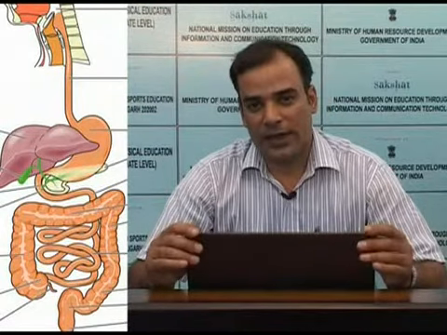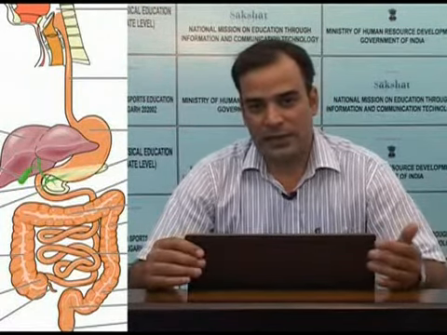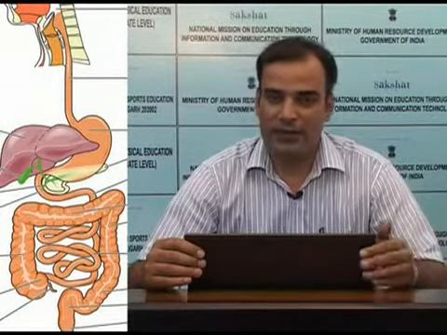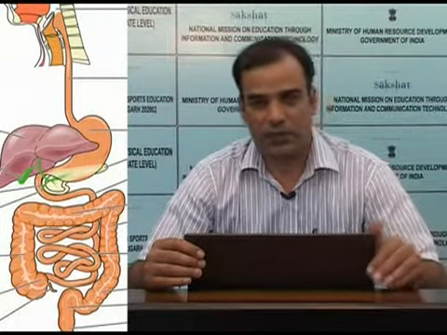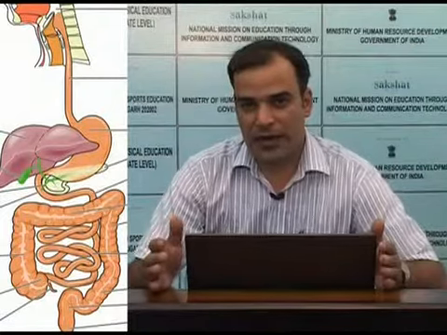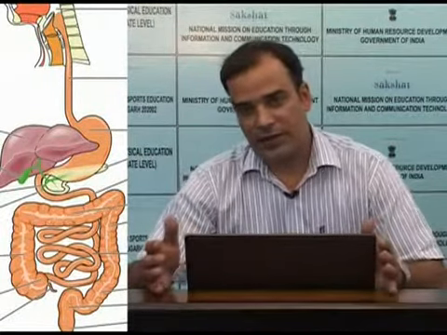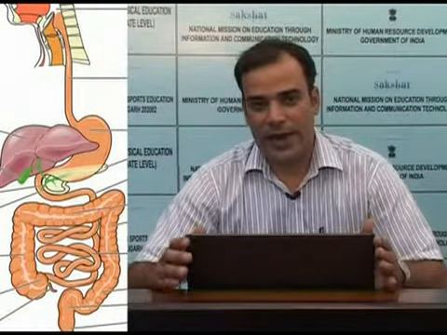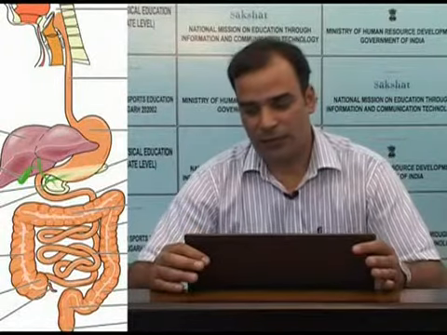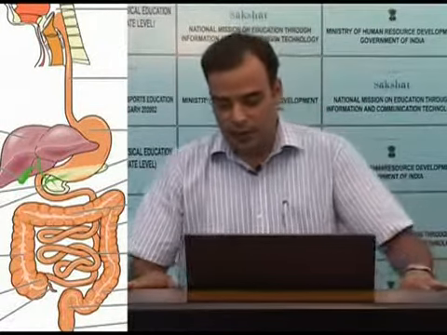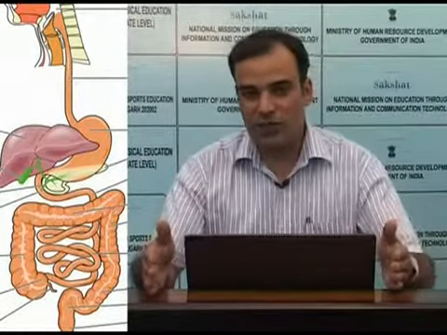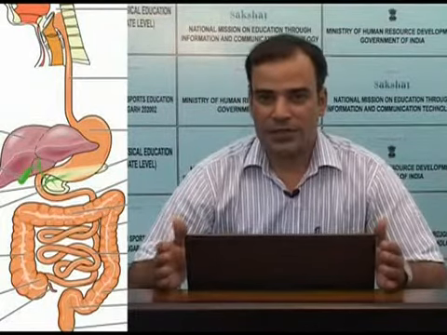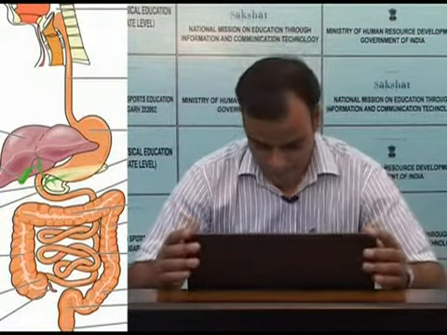However, the extrinsic supply of sympathetic and parasympathetic modifies the functions of the enteric nervous system. For example, the parasympathetic system facilitates the functions of the GIT. It increases both the movements and the secretions of the GIT. On the contrary, the sympathetic nervous system has an opposite effect. It decreases both the movements of the GIT as well as the secretions of the GIT. Thus, we can say that GIT can function of its own with its enteric nervous system. However, extrinsic nervous system modifies its functions also.